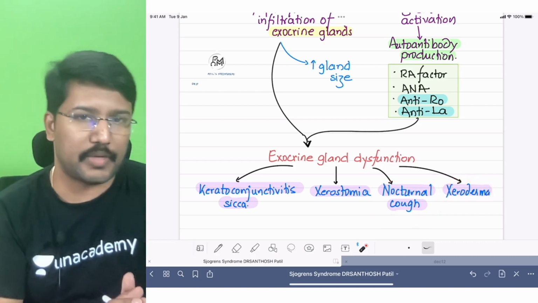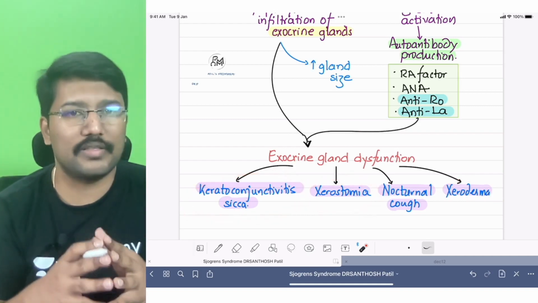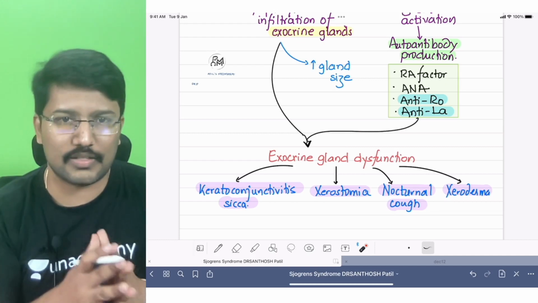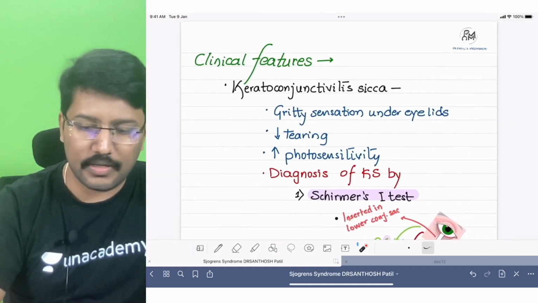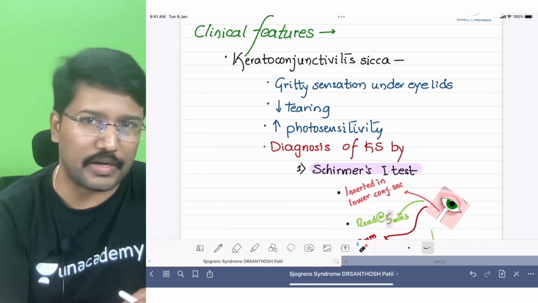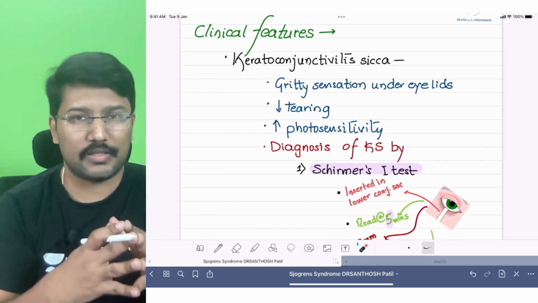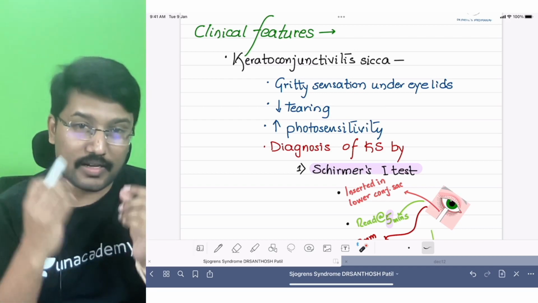So these are all the clinical manifestations, right? Keratoconjunctivitis sicca and xerostomia are the 2 points that we should never forget. They are classically associated with Sjogren syndrome. Now coming to clinical features, I told you keratoconjunctivitis sicca is a very important finding to note. How do these patients present? These patients usually present with a gritty sensation under the eyelids because the eyes are dry, right?